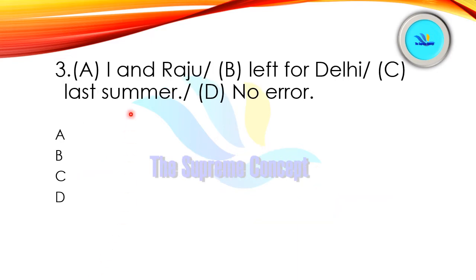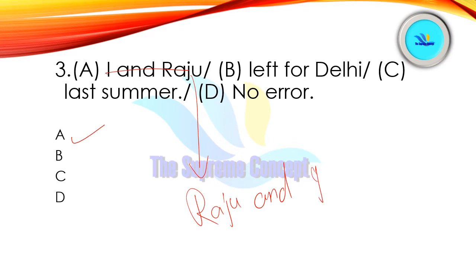Question number 3. I and Raju left for Delhi last summer. So find out where the error lies. Yes, you are right. Error lies in part A. It should be Raju and I. Right, Raju and I left for Delhi last summer. Why so? Because we use the personal pronouns in the order 2, 3 and 1. That is second person, third person and then first person for good reasons, or for good results you can say.